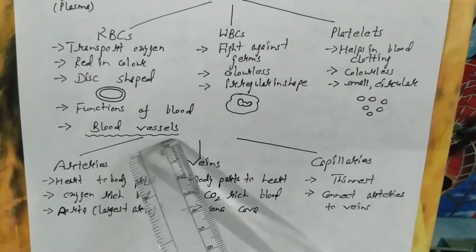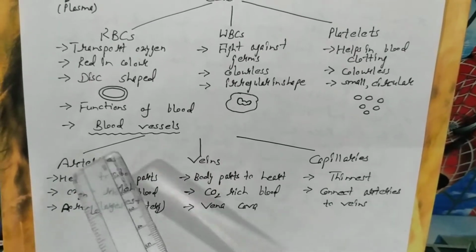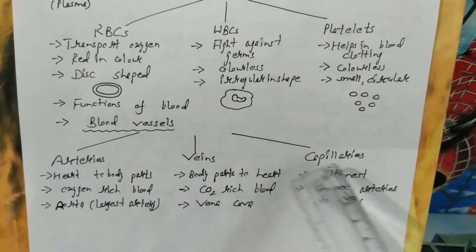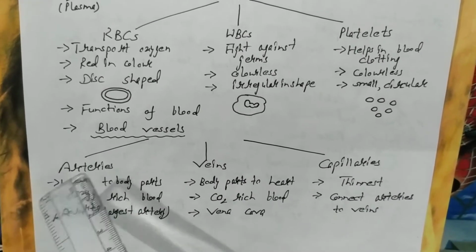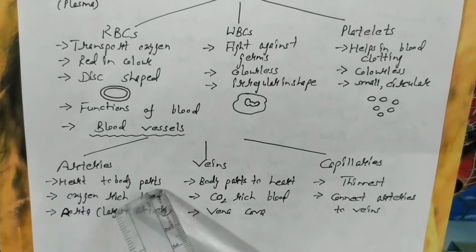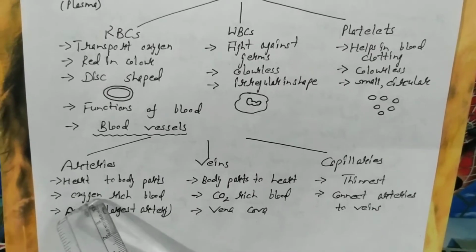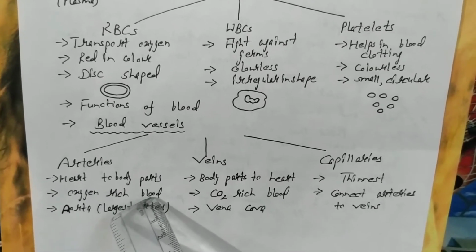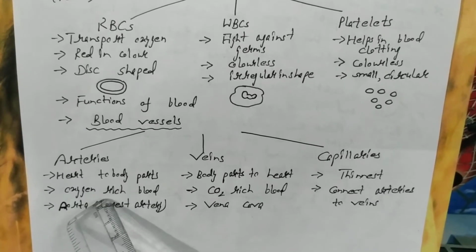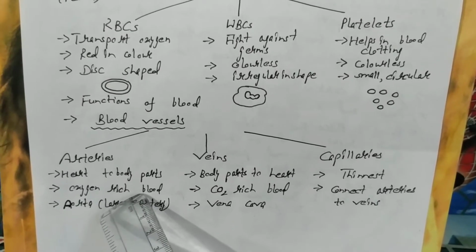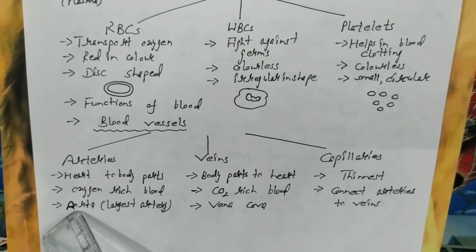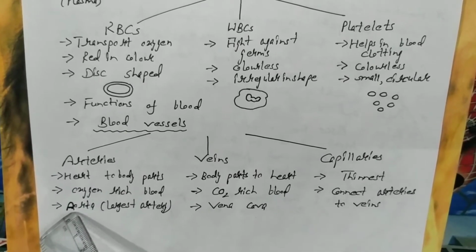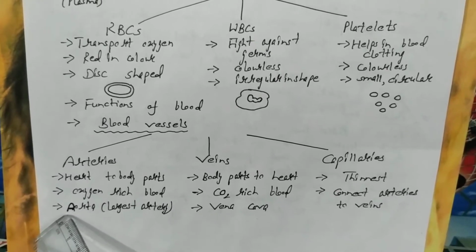There are mainly three types of blood vessels: arteries, veins, capillaries. Arteries carry blood from the heart to the body parts, and they carry oxygen-rich pure blood, or you can say oxygenated blood. The largest artery in our body is the aorta. We pronounce it aorta because the A is silent.